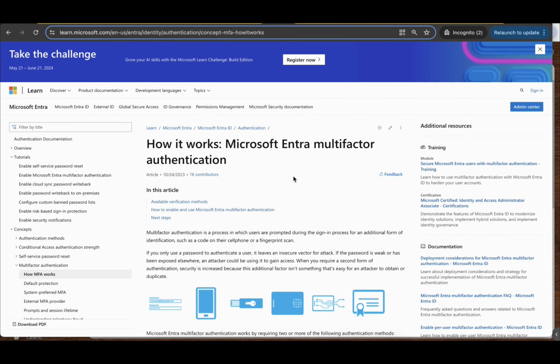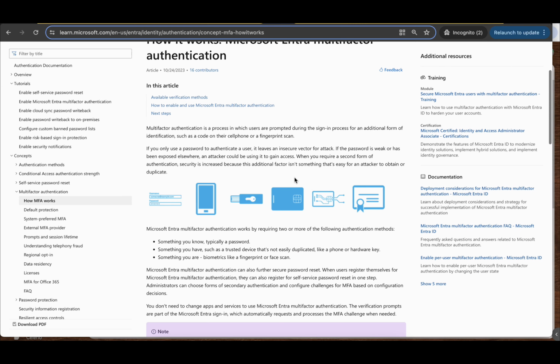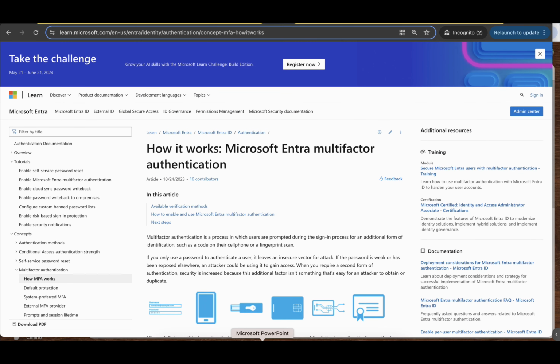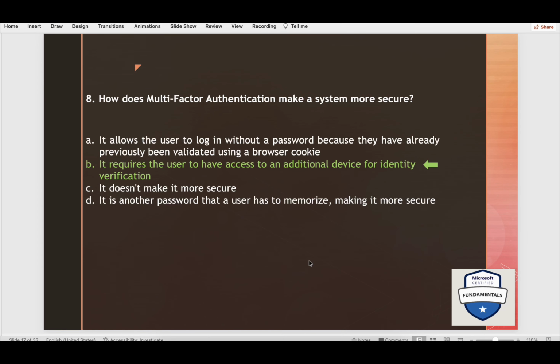How it works: Microsoft Entra multi-factor authentication. So multi-factor authentication is a process in which users are prompted during the sign-in process for an additional form of identification, such as a code on their cell phone or a fingerprint scan. Okay. So yeah, this is what is asked.